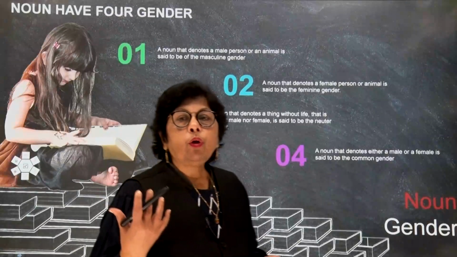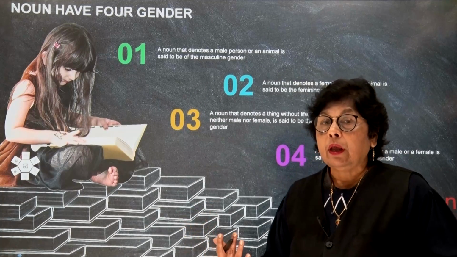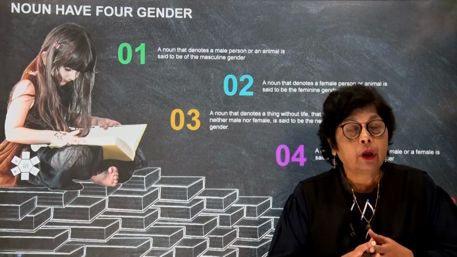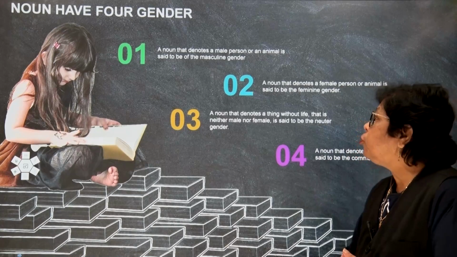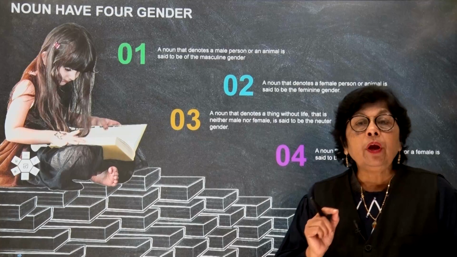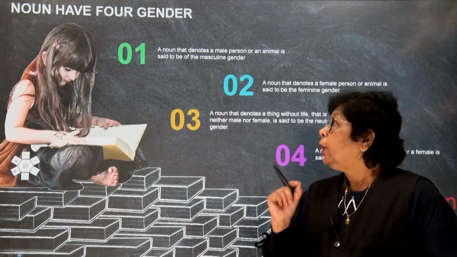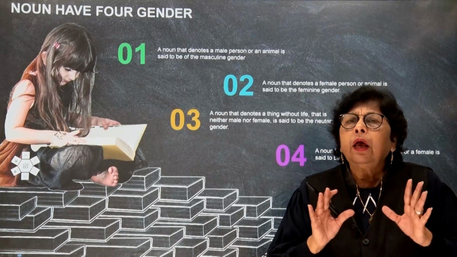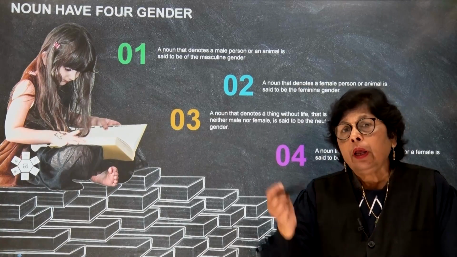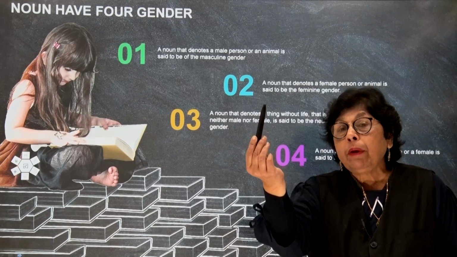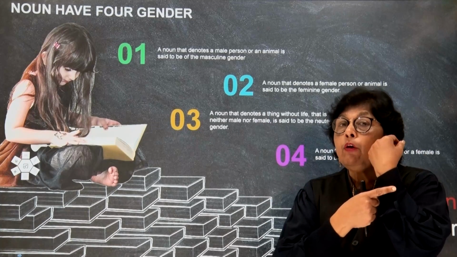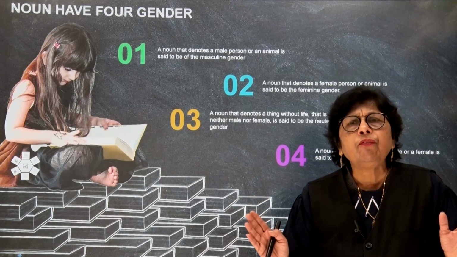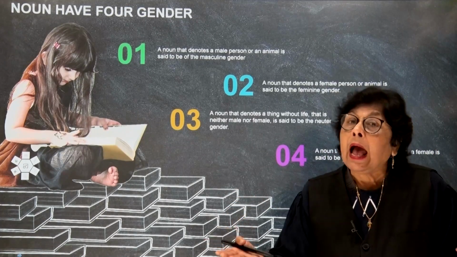Well, children, now we're going to discuss the 4 different types of genders that we have. Getting into the first type, children, a noun that denotes a male, either a person or an animal. I'm not talking about a thing, children, because is this pen male or female? Is this watch male or female? It cannot be identified, but we can identify people and animals.